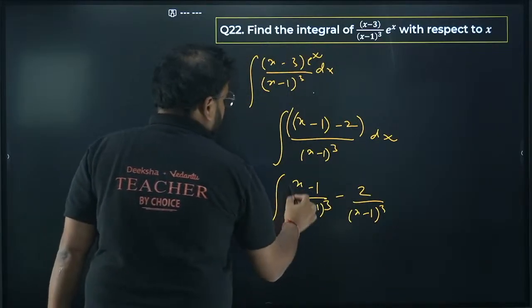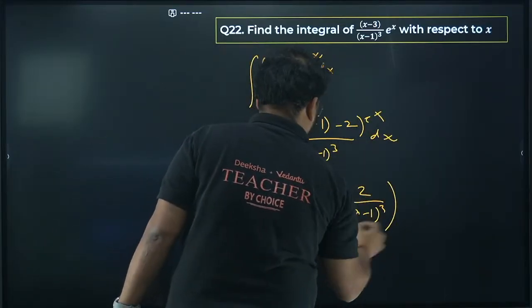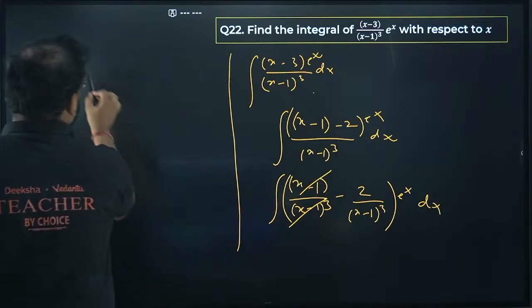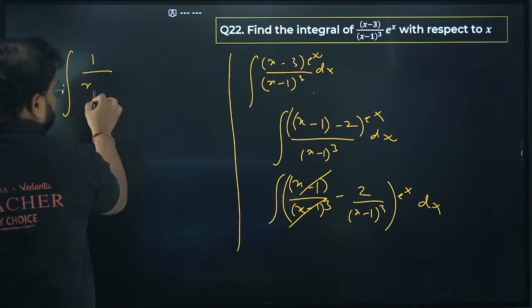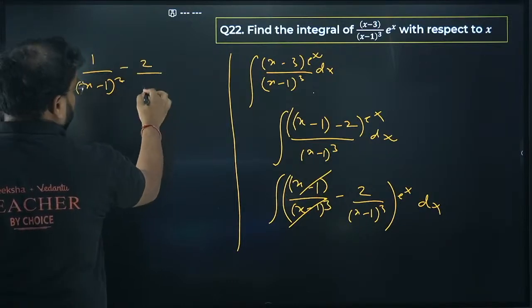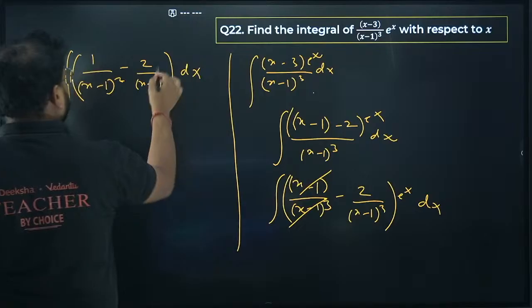You can check here, this will be cancelled. We have of course e power x over here. So you get this as 1 upon x minus 1 the whole square, and we have minus 2 upon x minus 1 the whole cube dx with e power x.